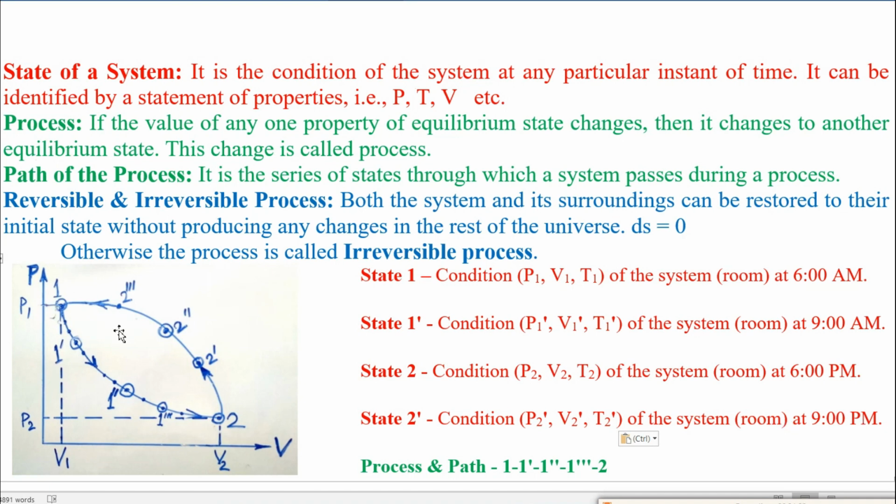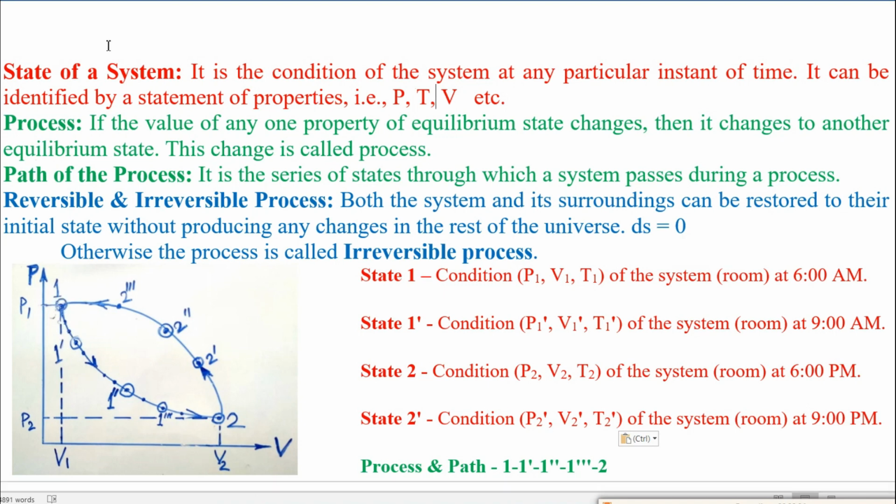So as the time changes, the values of the properties also change, as well as the state of the system. So the state is the condition of the system at any particular instant of time. It can be identified by a statement of properties, that is P, T, V, etc. At least two properties will be required, say PV or PT, TV, etc. Then we can identify a point on the thermodynamic diagram, and that point will be the state.